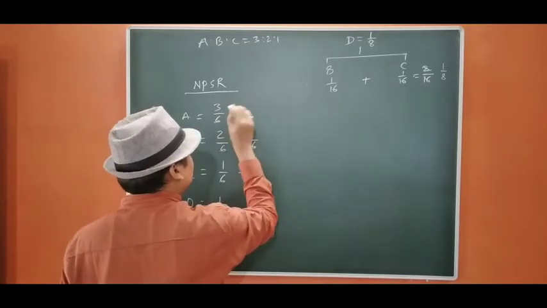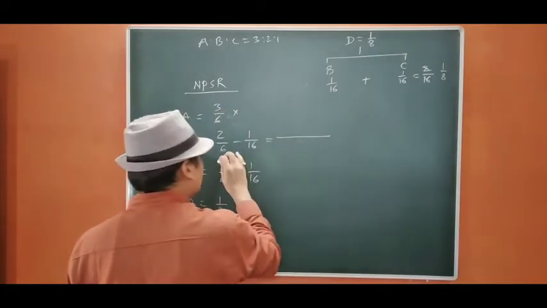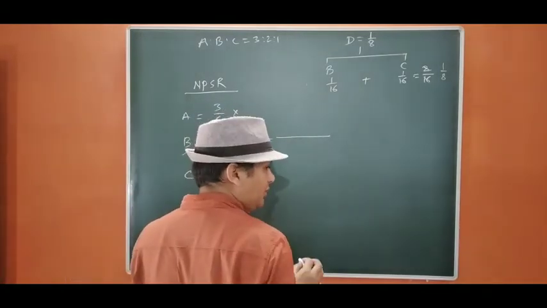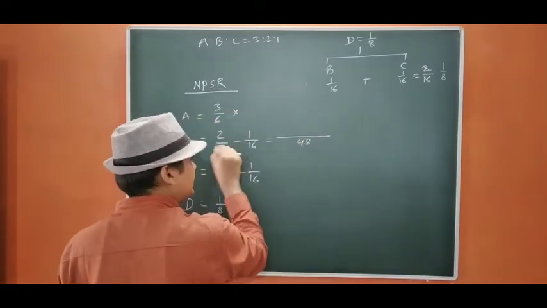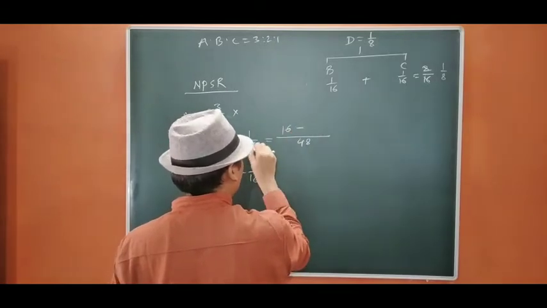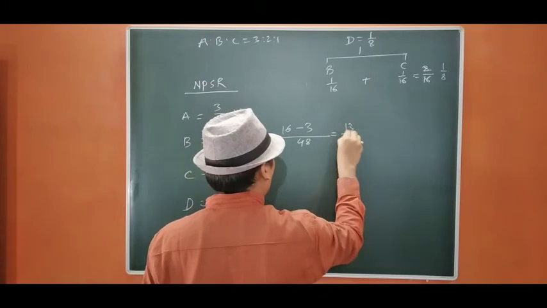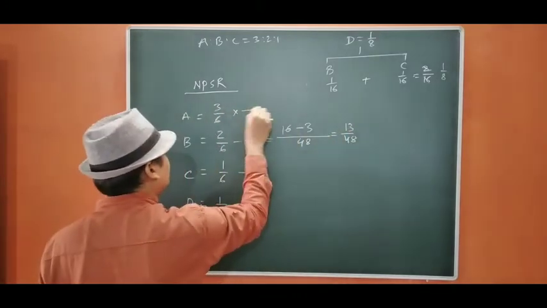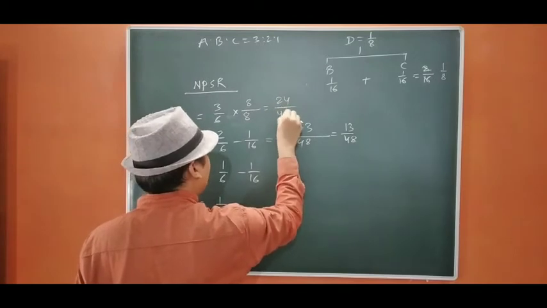So here there will be change afterwards. Let us calculate first here. So 16 to the 30, 16 to the 48, 48 being the LCM. 6 8s are 48, 8 to the 16, 16 3s are 48, so 3, 13/48. To make it 48 here, we are going to multiply with 8, 8 3s are 24 by 48.